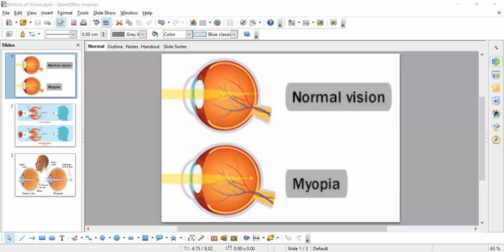So you are able to see the screen now? Yes, ma'am. Okay.